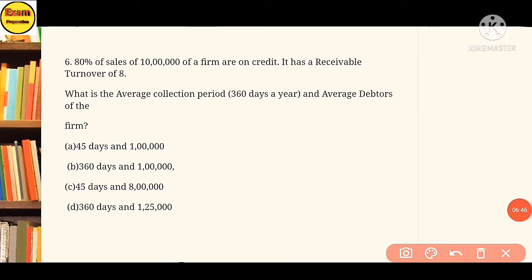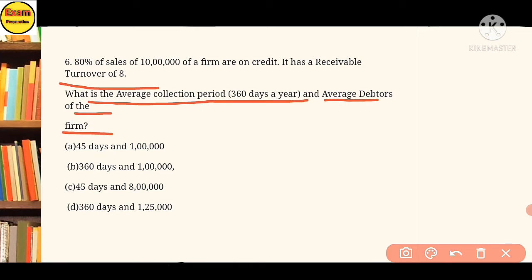6. 80% of sales of 10 lakh of the firm are on credit. It has a receivable turnover of 8. What is the average collection period, taking 360 days a year, and the average debtor of the firm?